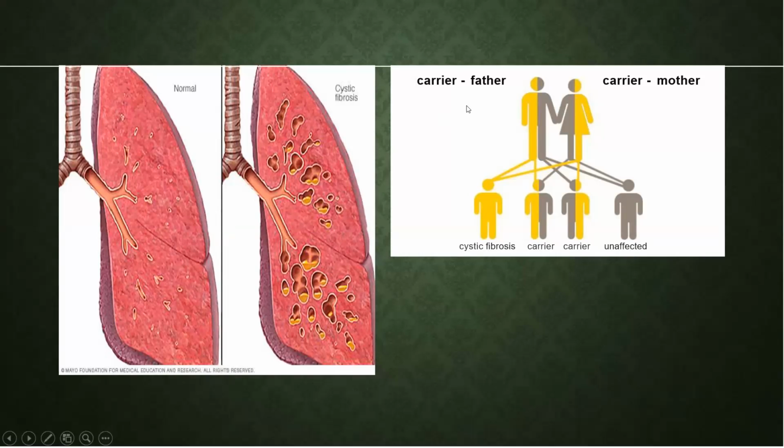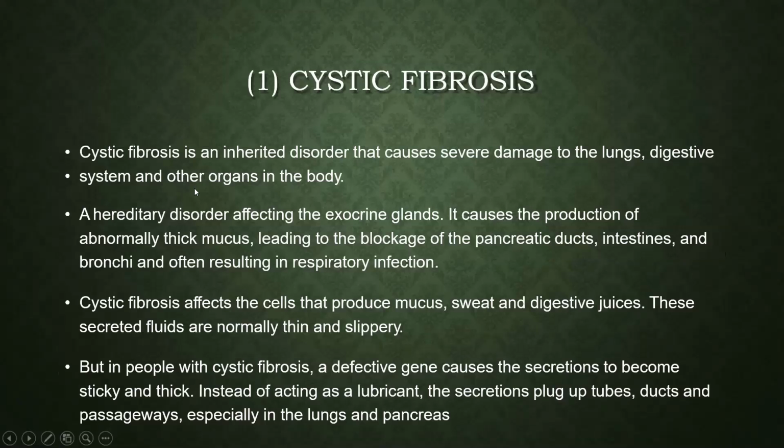What is happening here? This is father, this is mother. If mother and father both are carriers, then only do you get cystic fibrosis. The yellow is the diseased one. Carrier means they are carrying it, but they are not expressing the disease. Unaffected means they do not carry the gene at all.